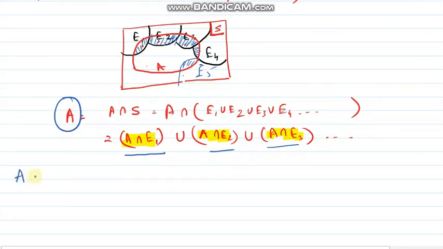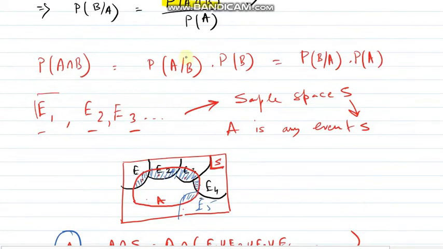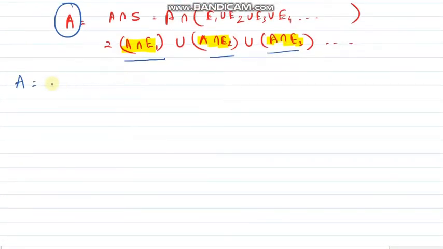So now the A event can be written as A intersection E1. From there, can I write A intersection E1 as probability of E1 times probability of A given E1?